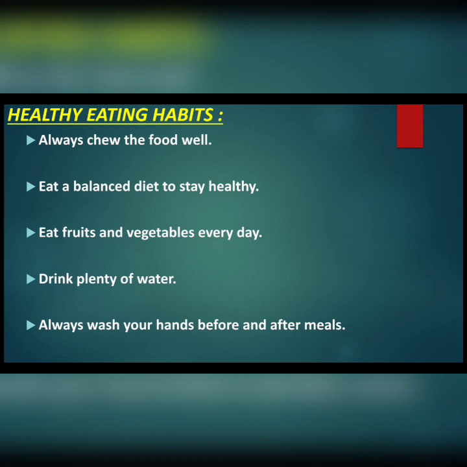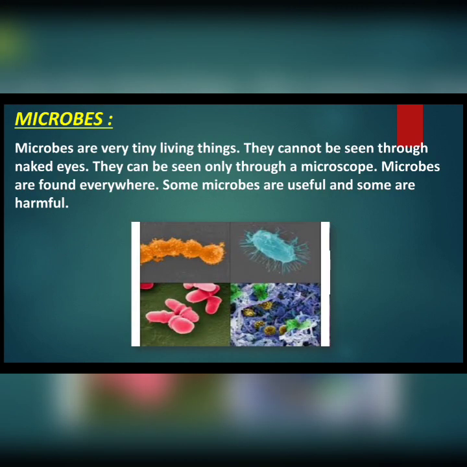Now let us move to the last topic from the chapter, microbes. First of all, let us know what microbes are. Microbes are very tiny living things. They cannot be seen through naked eyes. They can be seen only through a microscope. Microbes are found everywhere. Some microbes are useful and some are harmful. These are some figures of microbes. They are very tiny living things which cannot be seen through naked eyes, and they can only be seen through a microscope.